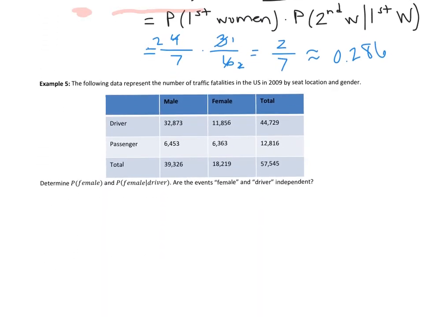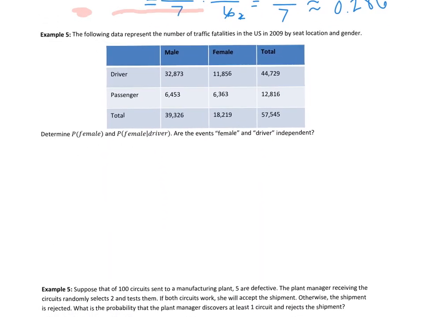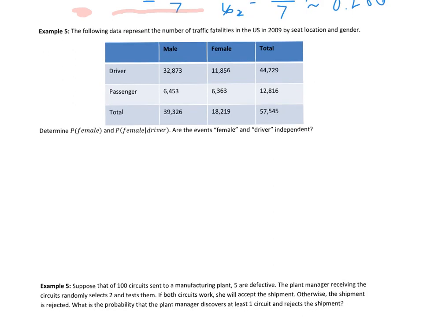Let's look at another example. So this one has to do with independence. The following data represents the number of traffic fatalities in the U.S. by seat location, so driver seat or passenger seat, and gender, male or female in this case. And we want to know if the events female and driver are independent. So we want to know if female and driver are independent. Okay.